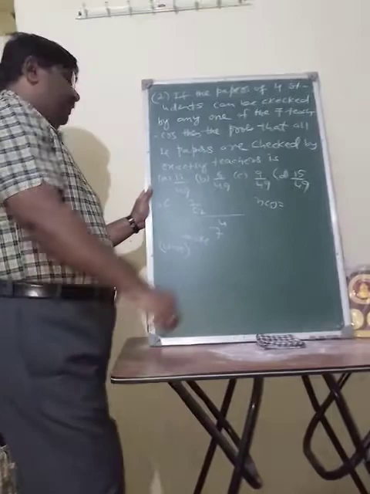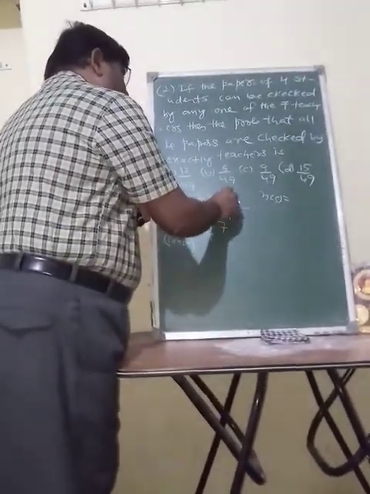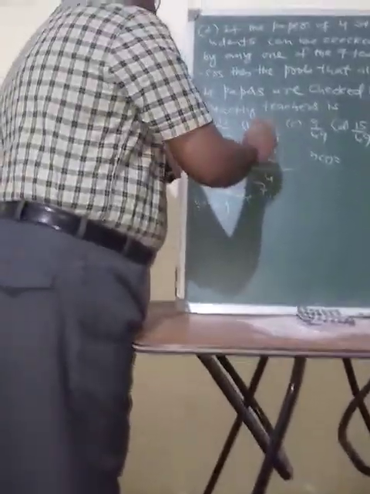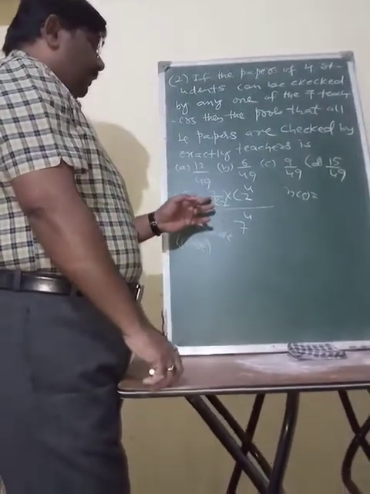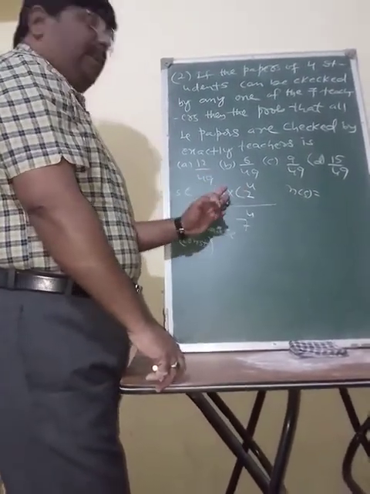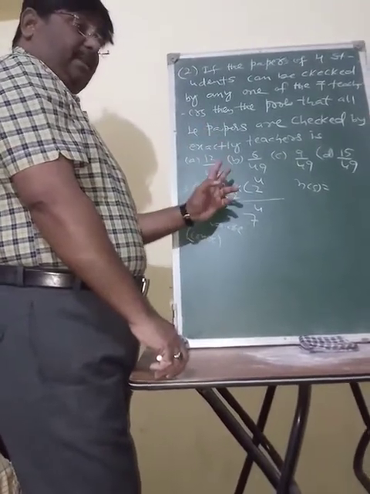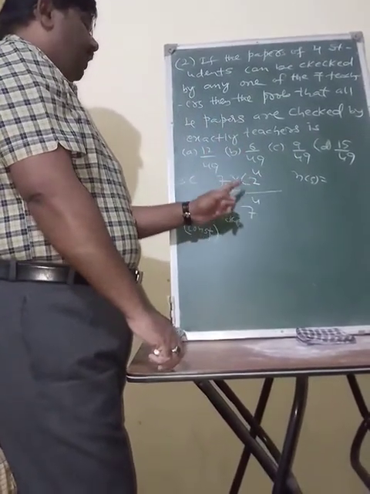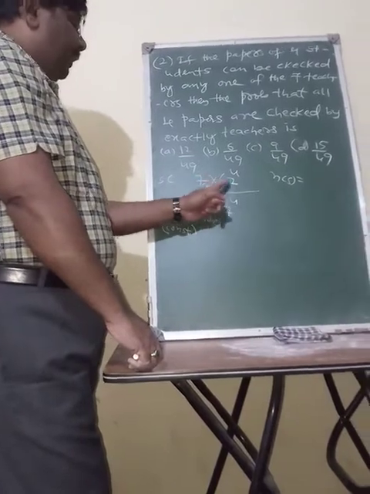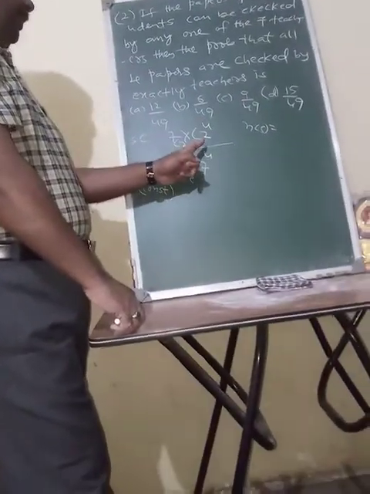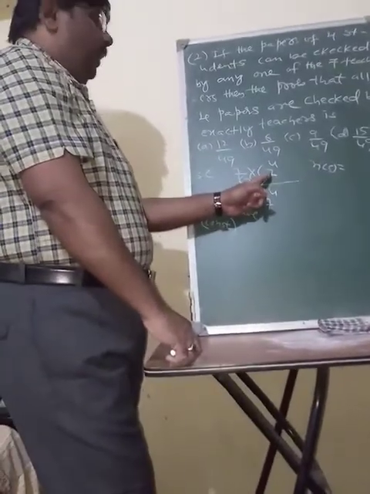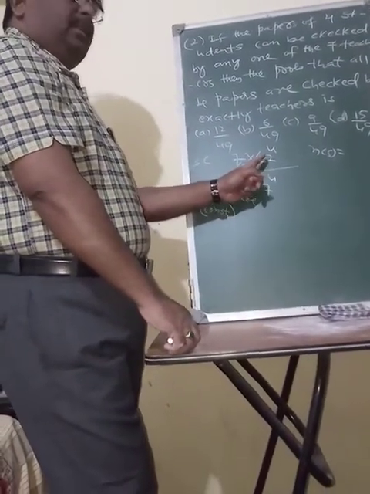Exactly 2 teachers, into 2 raised to 4. Among these, in 7C2, many things will happen. Here exactly 2 means exactly 2 among the 7 teachers, and 2 raised to 4, because 4 papers are there, which will be evaluated by 2 teachers.